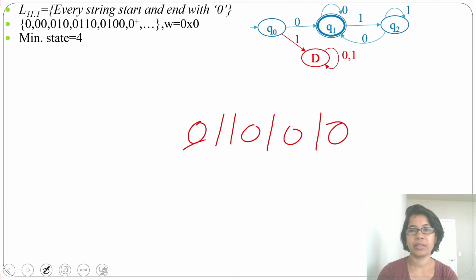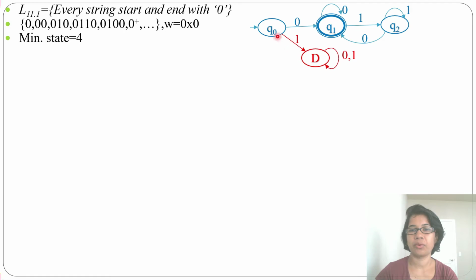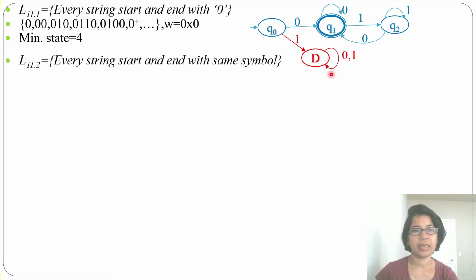For the first 0 it will go to state Q1, then for 1 it will go to state Q2, then for the third 1 it will be a self loop, then for 0 it will come to Q1, then for 1 it will again go to Q2, then for 0 again Q1, then for 1 it will again go to Q2, then for 0 it will come to Q1, and it will accept. And here the minimum number of states is 4: 1 2 3 4. Next language, every string starts and ends with the same symbol.